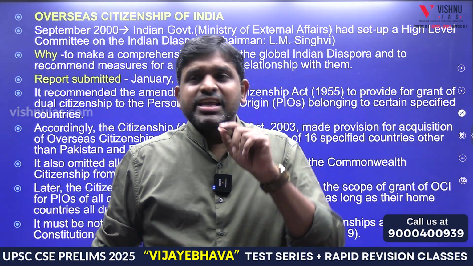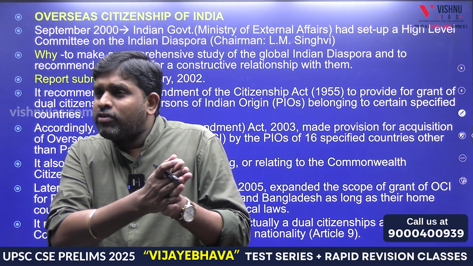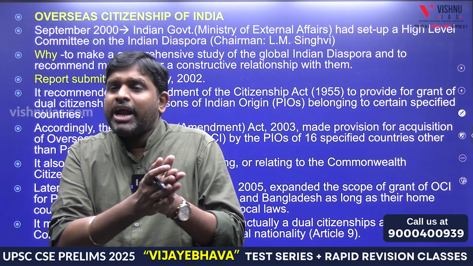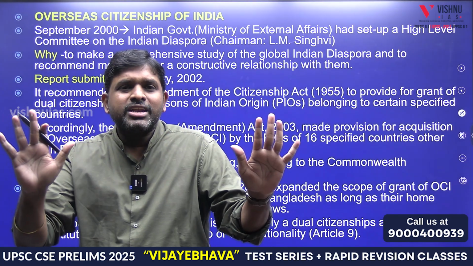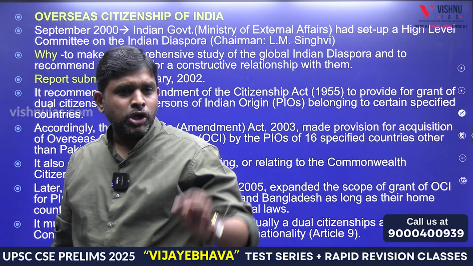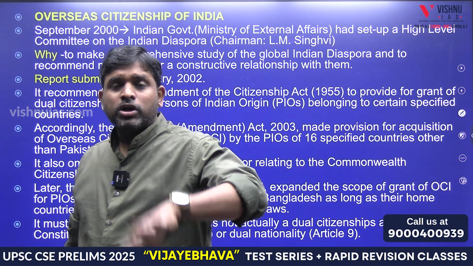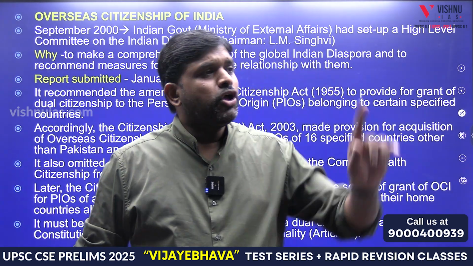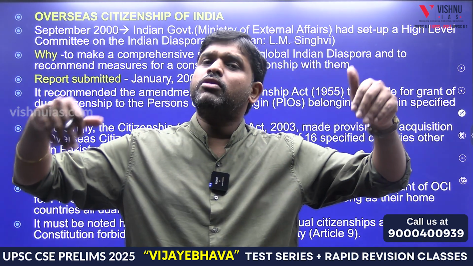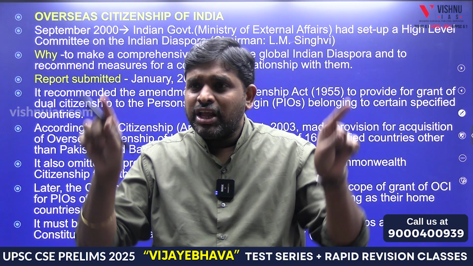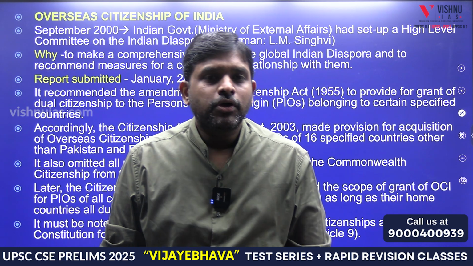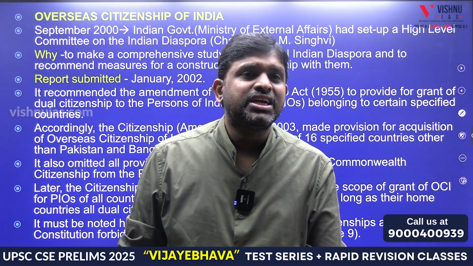Then what happened? We created a system. We will merge Overseas Citizen of India and PIO. So from now onwards, people of Indian origin and overseas citizens both will be called by a common name, Overseas Citizen Card Holder. He will be called as what? Overseas Citizen Card Holder. So now there is no PIO, no Overseas Citizen of India. Everyone who has PIO, what do we call them now? Overseas Citizen Card Holder. Who got OCI also, we will call him Overseas Citizen Card Holder. So now only one particular card will be there for an Indian living on foreign soil, by the name Overseas Citizens Card Holder.